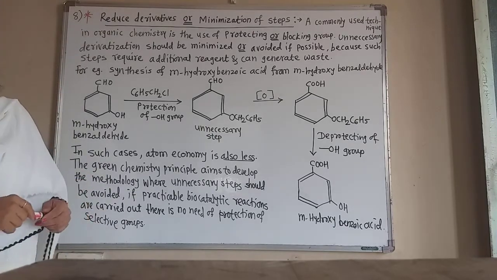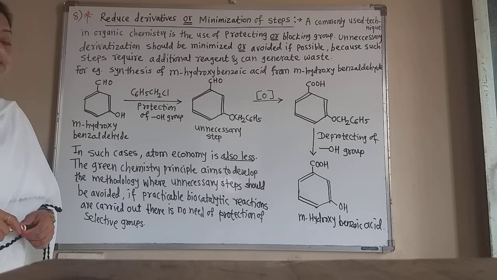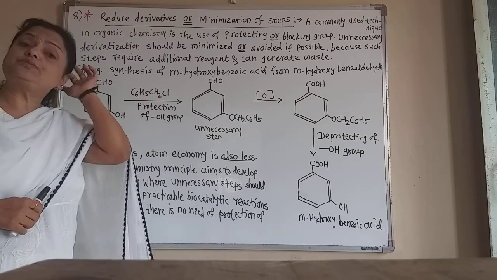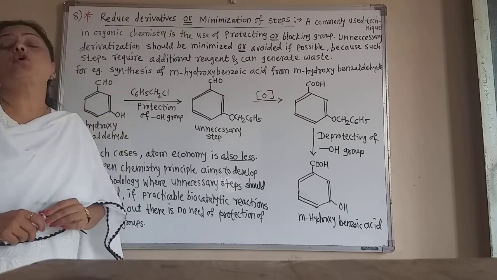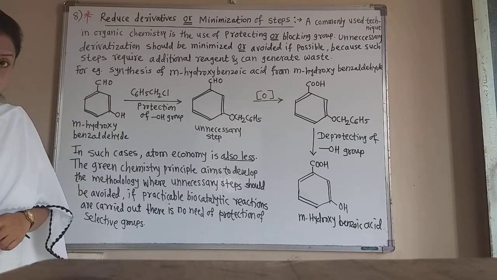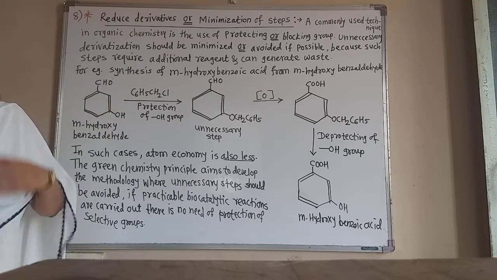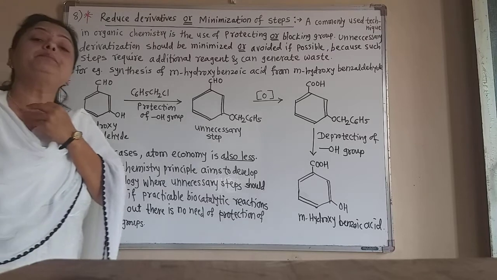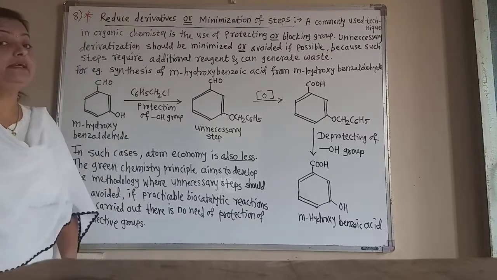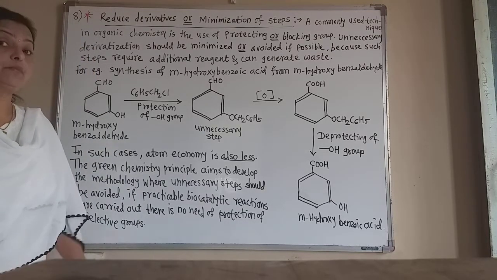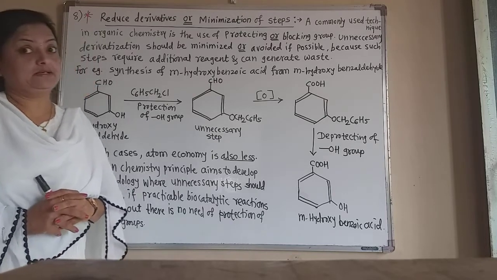or minimize the steps. If we minimize the steps, there is no formation of the intermediate derivatives, because due to those intermediate derivatives, there is the formation of waste material.